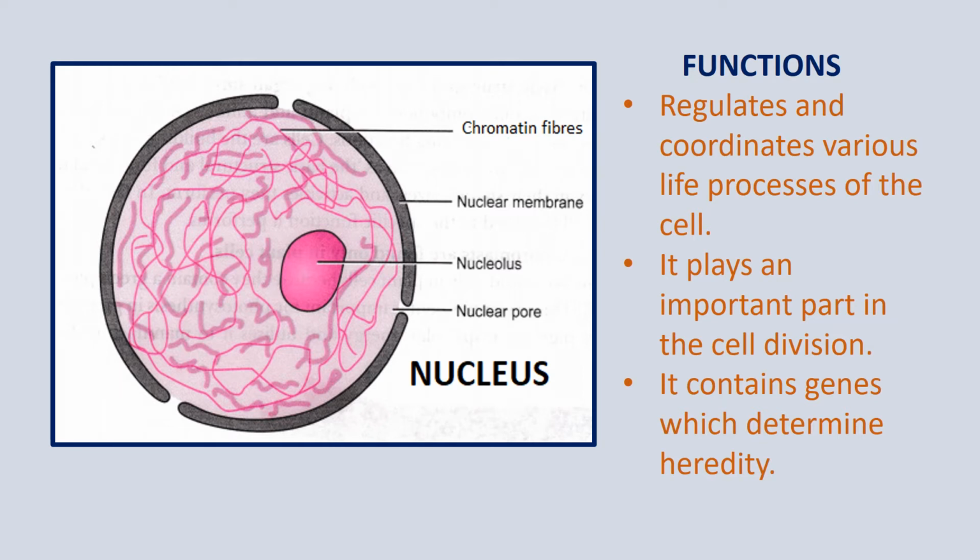take place. Now, the genes which we inherit from our parents, and the characteristics that we gain, are all inherited from our ancestors. So these are all present within the chromosomes which are contained in the nucleus.